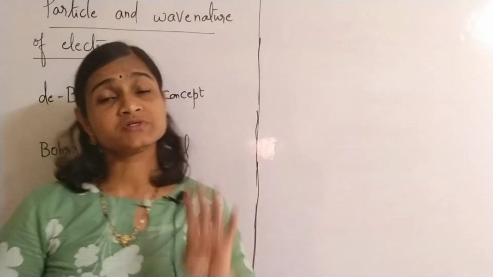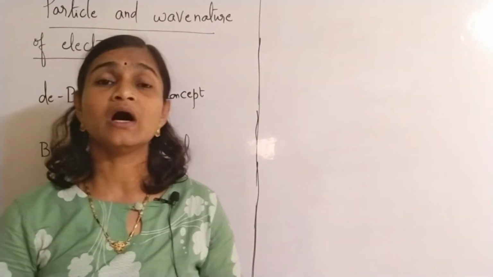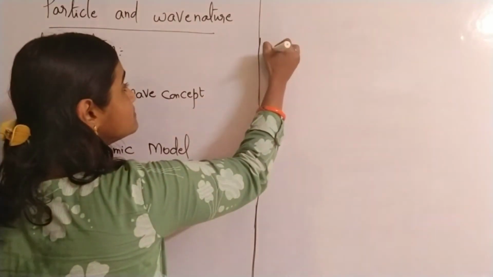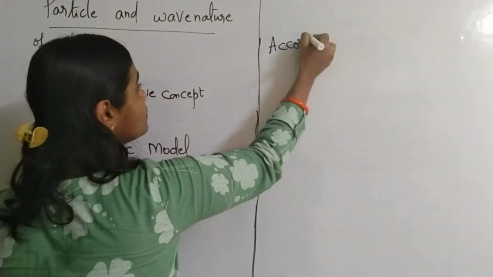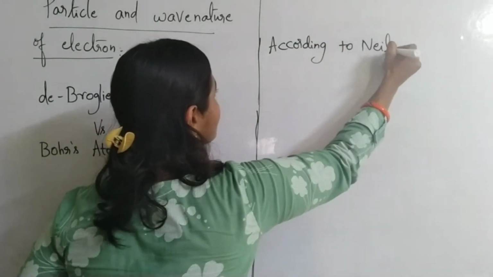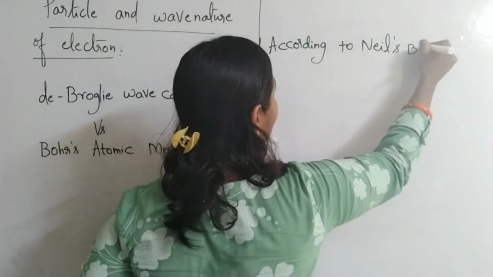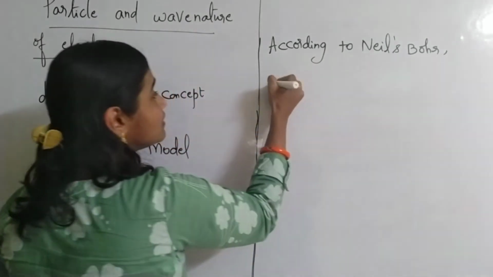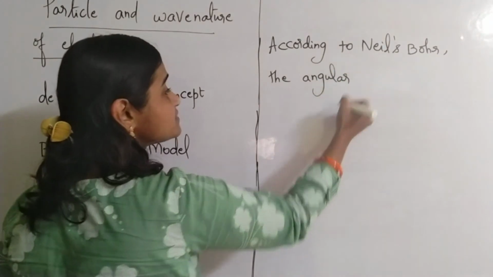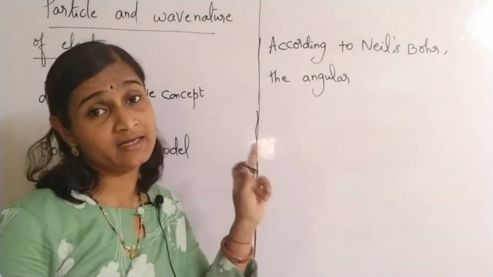Recall the fourth postulate. According to Niels Bohr, the angular momentum of an electron is this. Please recall this postulate, that's why I'm writing again.